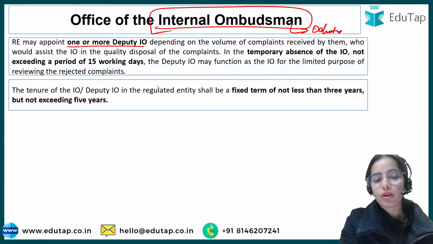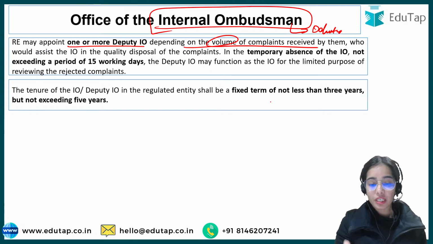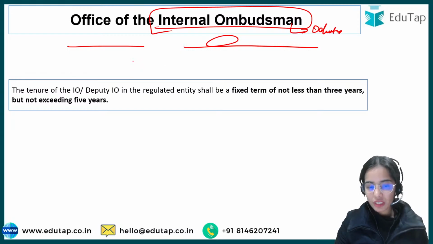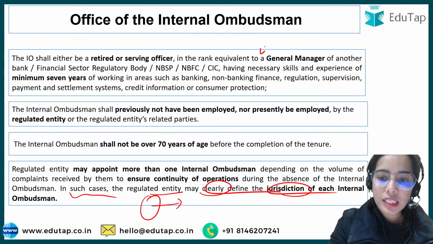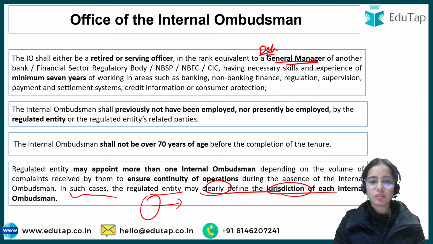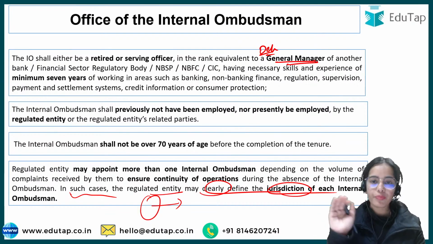One or more deputy internal ombudsman can be hired depending on the volume of complaints being received by the internal ombudsman. The deputy internal ombudsman should have at least a deputy general manager's office in any of the important institutions, and should not have been previously hired by the same bank and same.